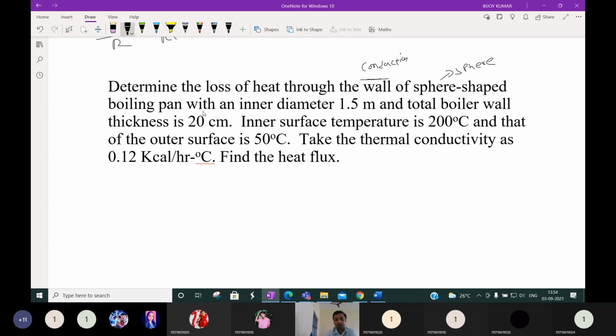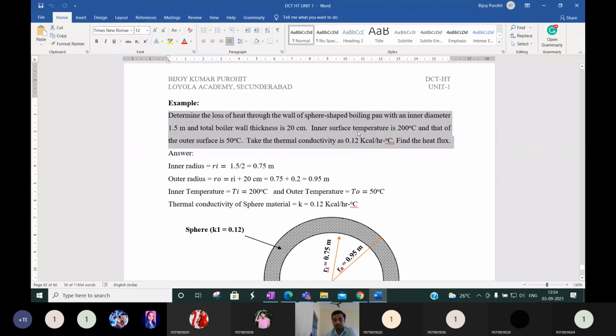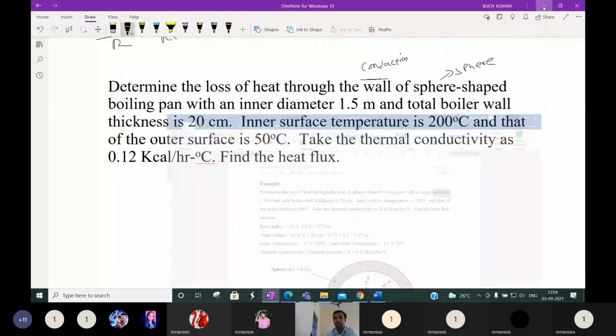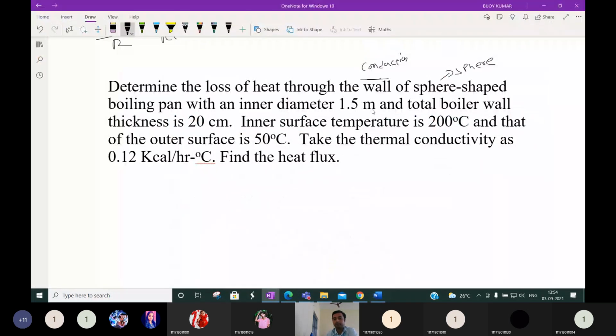In a boiling pan, the sphere material is there with inner diameter 1.5 meter. The total boiler wall thickness is 20 centimeter. The inner surface temperature is 200 degrees centigrade, and that of the outer surface temperature is 50 degrees centigrade. Take the thermal conductivity as given and find the heat flux.